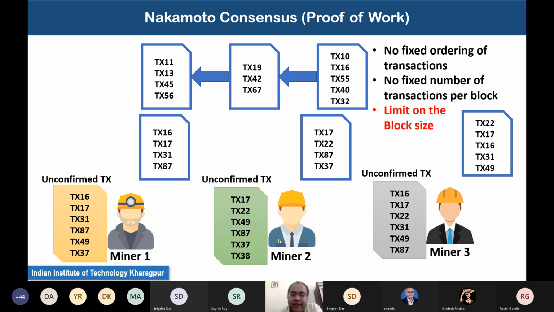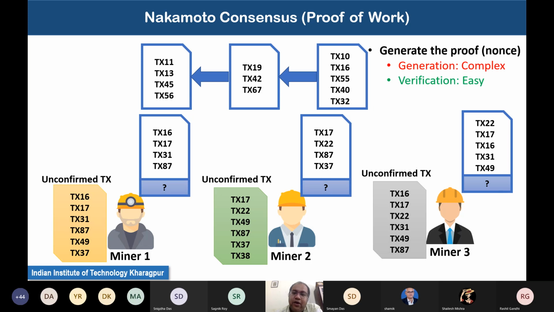Now, once every miner is generating these blocks independently, they try to generate the proof. And as you have seen earlier, they try to generate a nonce. By virtue of the cryptographic hash function, we have seen that the generation of this nonce is a complex procedure. You do not have any deterministic algorithm to generate the nonce, but the verification of the nonce is easy.